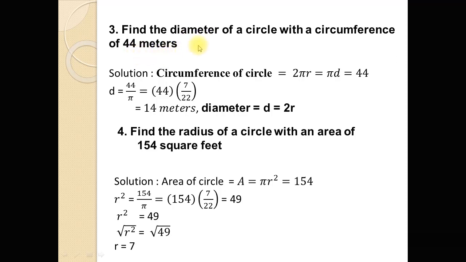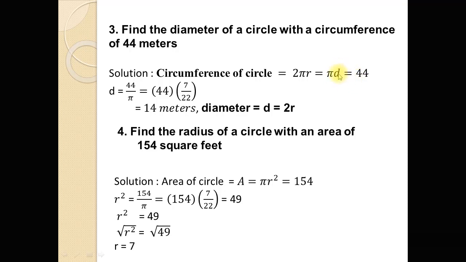In this question, the circumference of the circle is 44 meters, and we have to find the value of the diameter of the circle. So using the formula of circumference of a circle, which is equal to 2 pi r, and since we know that 2r is equal to d, meaning diameter, and diameter is twice the radius, so 2 pi r can be written as pi d, and pi d is equal to 44, because it is given in the question that the circumference of the circle is 44.